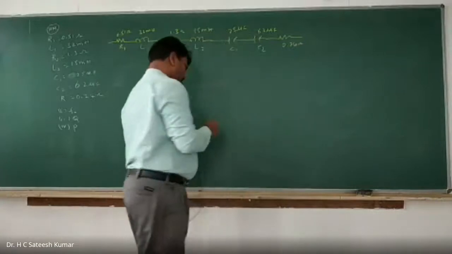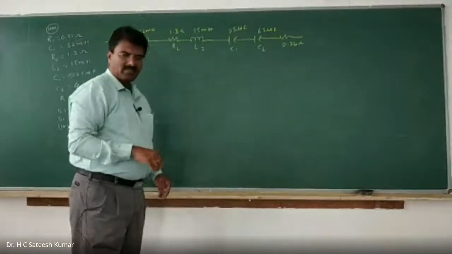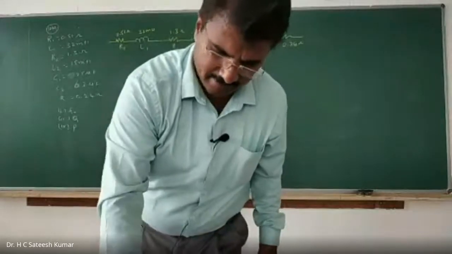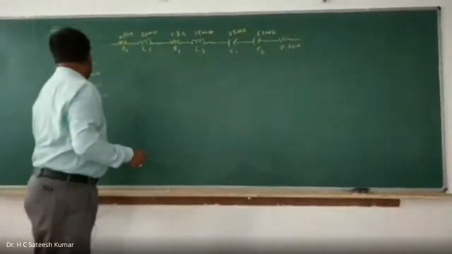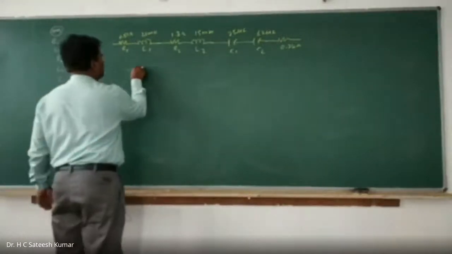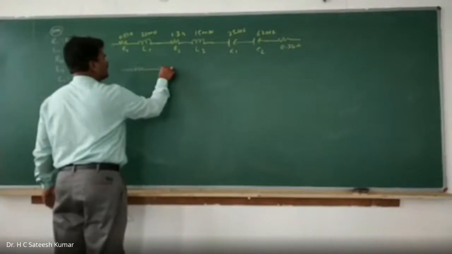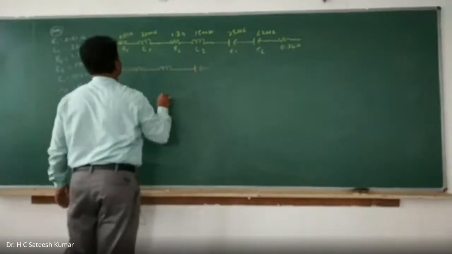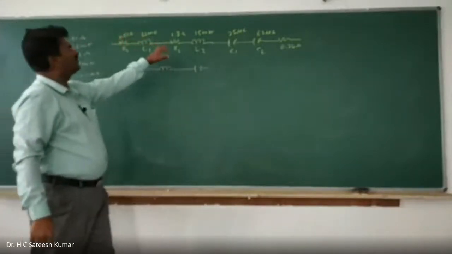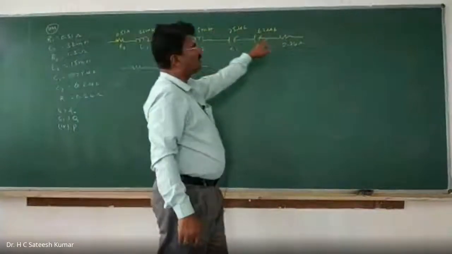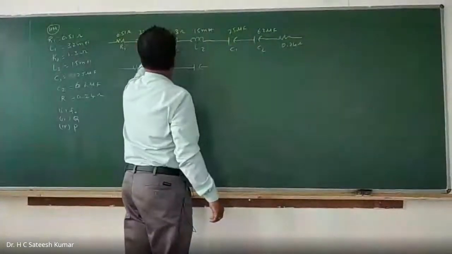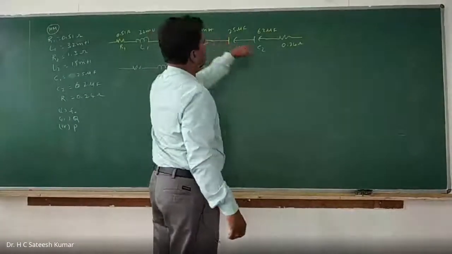Okay, right. Now the circuit is at resonance, and if it is at resonance, what are the resonant frequency, Q factor, and power? This can be written as a simple resistance, inductance, and capacitance. Resistance is equal to 0.51 in series with 1.3 in series with 0.24. Add all the values: 0.51 plus 1.3 plus 0.24.